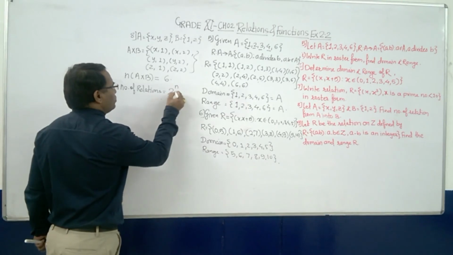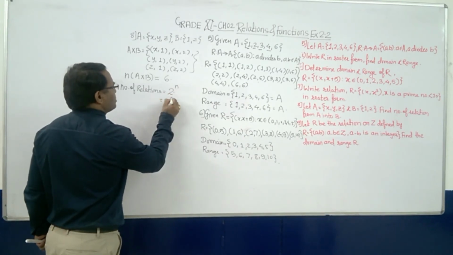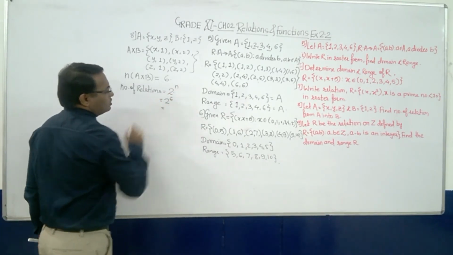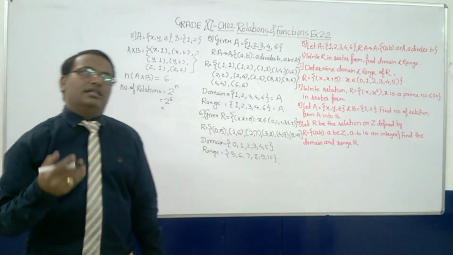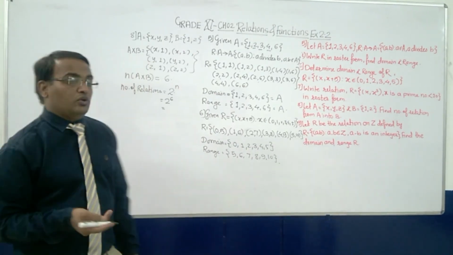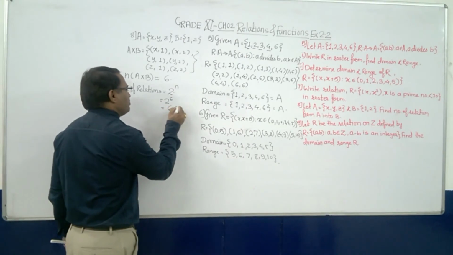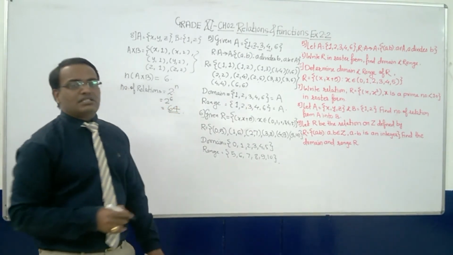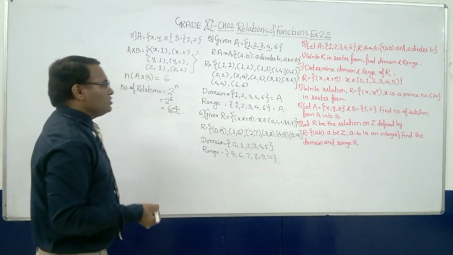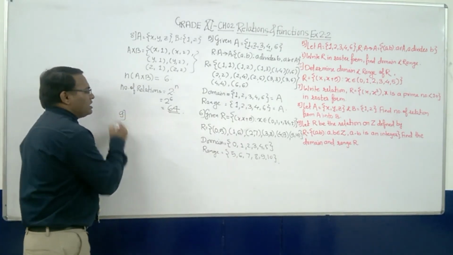So 2 raised to 6 is equal to 2, 4, 8, 16, 32 and 64. So the number of relations is 64.